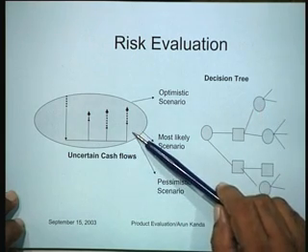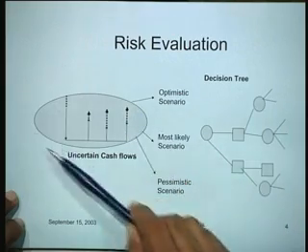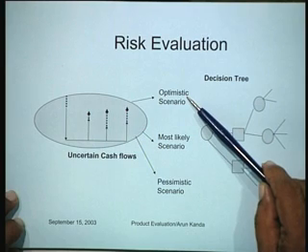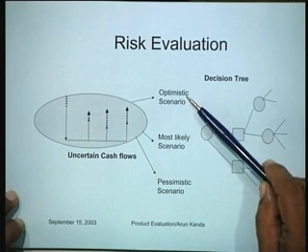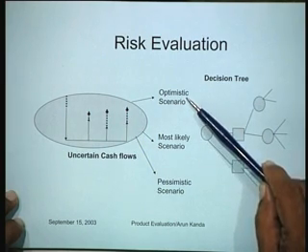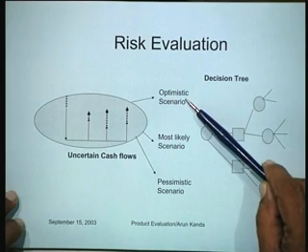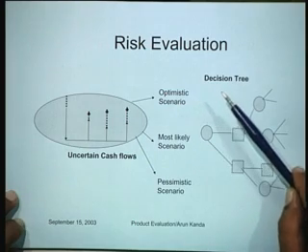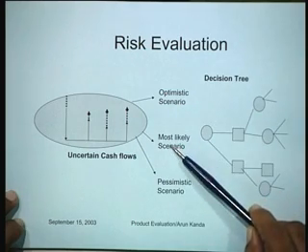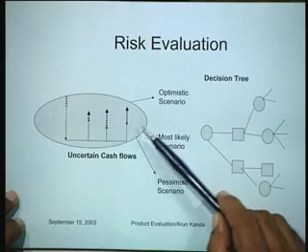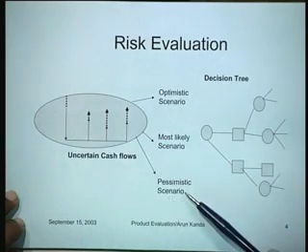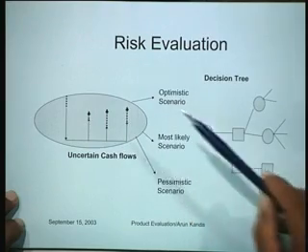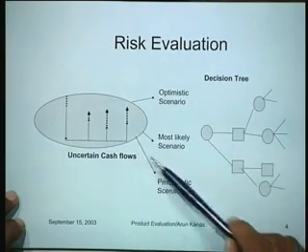Normally, what is done is that this kind of situation is typically projected in terms of 2 or 3 different scenarios. You can talk about an optimistic scenario. Obviously, the most optimistic scenario would be when you would have the least cost and the maximum returns throughout. Similarly, you can talk about a most likely scenario, which would be somewhere between the extremes, and then you can talk about a pessimistic scenario in which the costs would be high and the returns relatively low. And you can do the analysis on this basis.